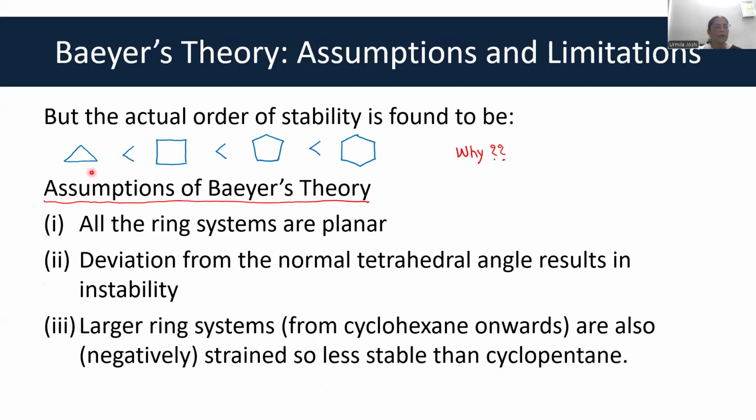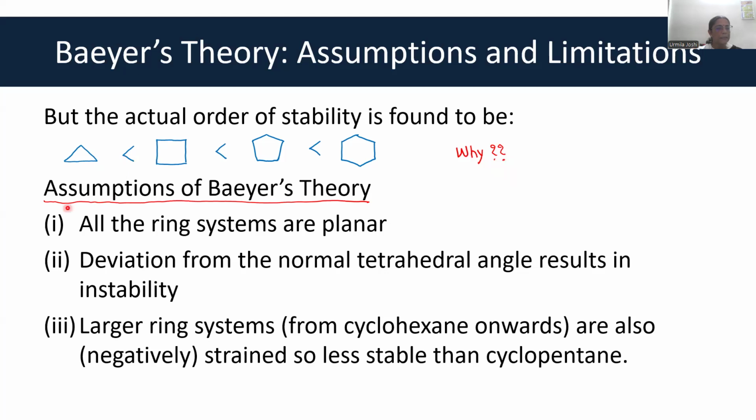The actual order of stability was found to be cyclopropane is less stable than cyclobutane, which is less stable than cyclopentane, and cyclopentane is less stable than cyclohexane. In other words, cyclohexane is the most stable molecule. Now, why is it the most stable molecule?